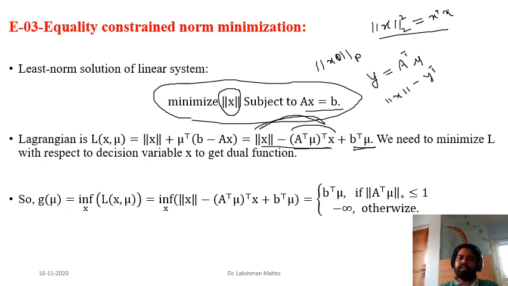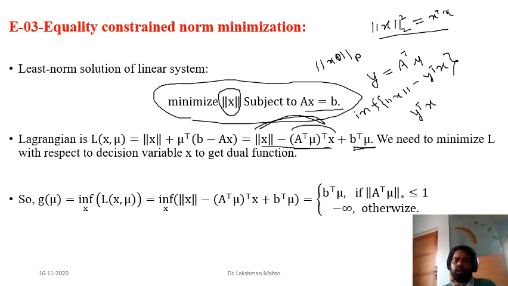So how can we minimize this? Here we don't know the structure of this norm, since it is any general norm. So we minimize with respect to a general norm using a result from analysis. Remember y transpose x, what does it talk about? If you recall the dual norm of any vector, the dual norm always happens with respect to the direction we are defining. So what is the dual norm of this y?